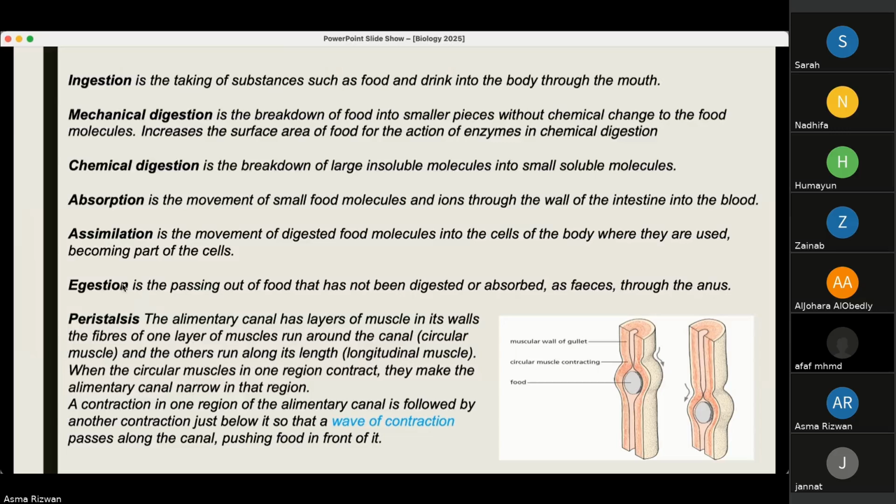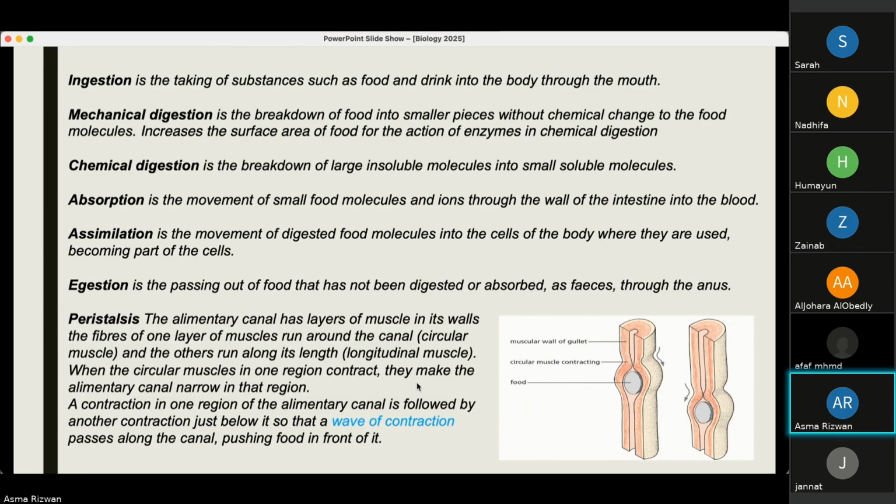Another process that is happening in our digestive system is peristalsis. The alimentary canal has layers of muscles in its walls. The fibers of one layer of muscles run around the canal, circular muscles, and the other runs along its length, which is known as longitudinal muscles. You can see in this picture, it shows the muscular wall and the circular wall.